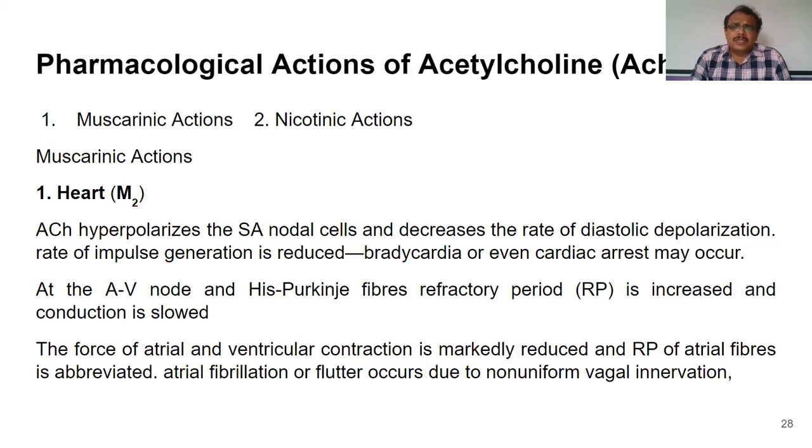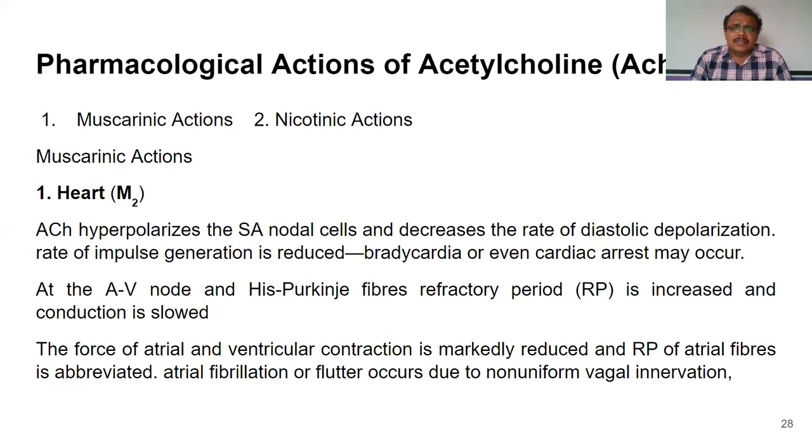This also might lead to cardiac arrest because the number of impulses will be very reduced, and depolarization is also abolished because of hyperpolarization. So you should know the difference between depolarization and hyperpolarization. Depolarization is stimulation of that particular cell in which the membrane potential rises from minus 90 millivolt to plus 30 millivolt.